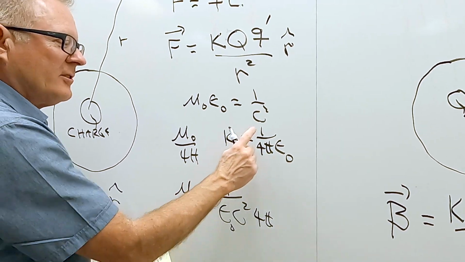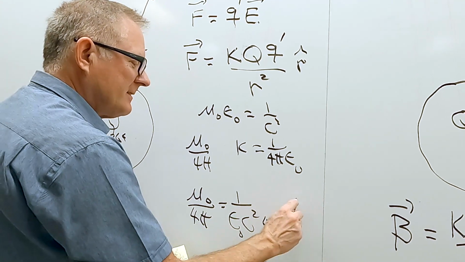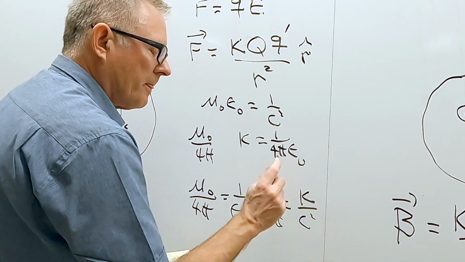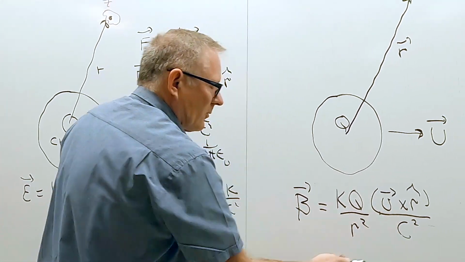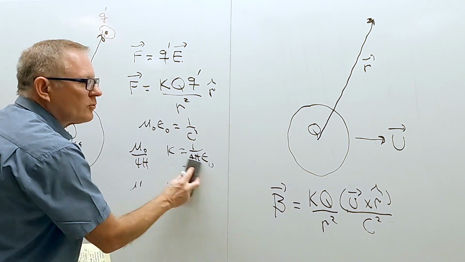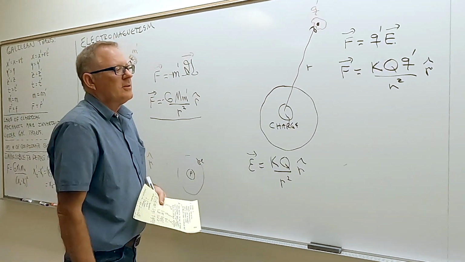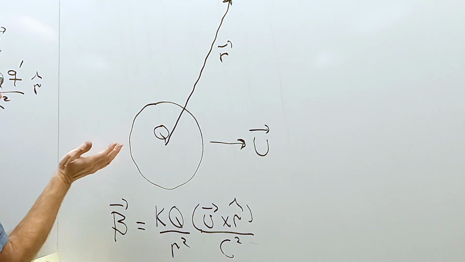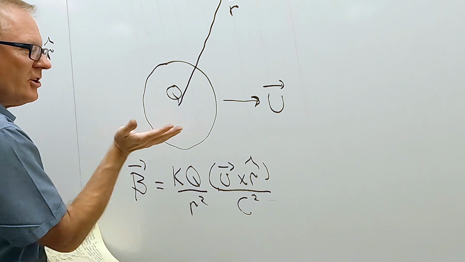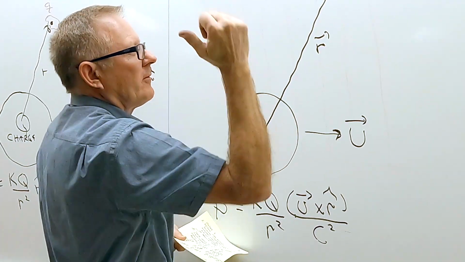Now, K is 1 over 4 pi epsilon naught, so this is just K over C squared. Okay, so that's where I got the K over C squared here. I just wanted to write it like this so that it looks the same right there. So that gives me the B right here. If I wanted to know the B right there, if this is a positive charge, U is going that way, R hat is going this way, the B would be coming out right there.